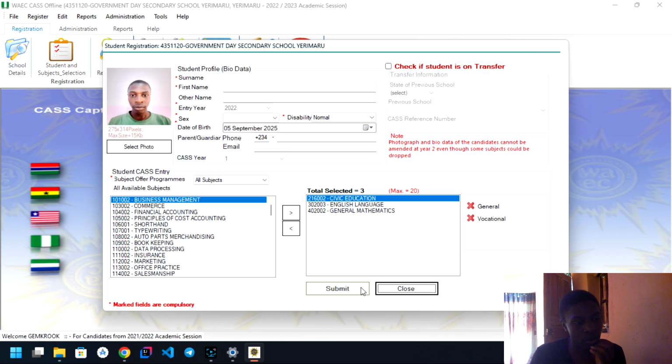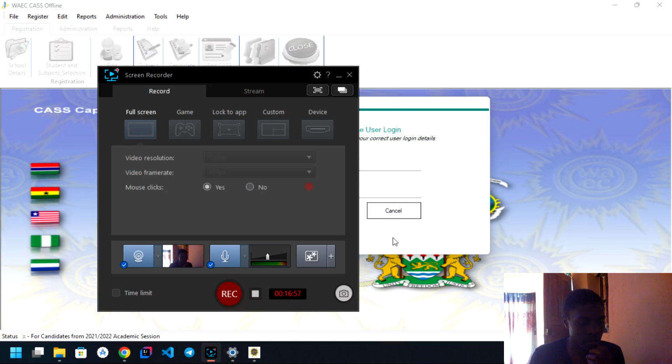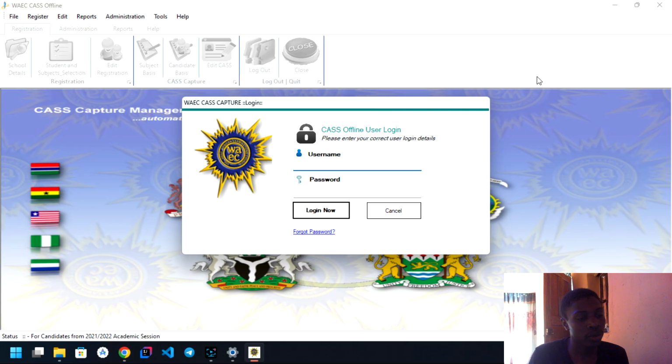Still not working. So it seems this database is corrupted, but I'll look into the issue with the database and come back to resolve it. So now that we are encountering a lot of problems on this very software, I will resolve this issue because you might be facing the same problem on your own end. Then we'll look at it in another tutorial, but that's the process of registration, but you are supposed to receive a response.